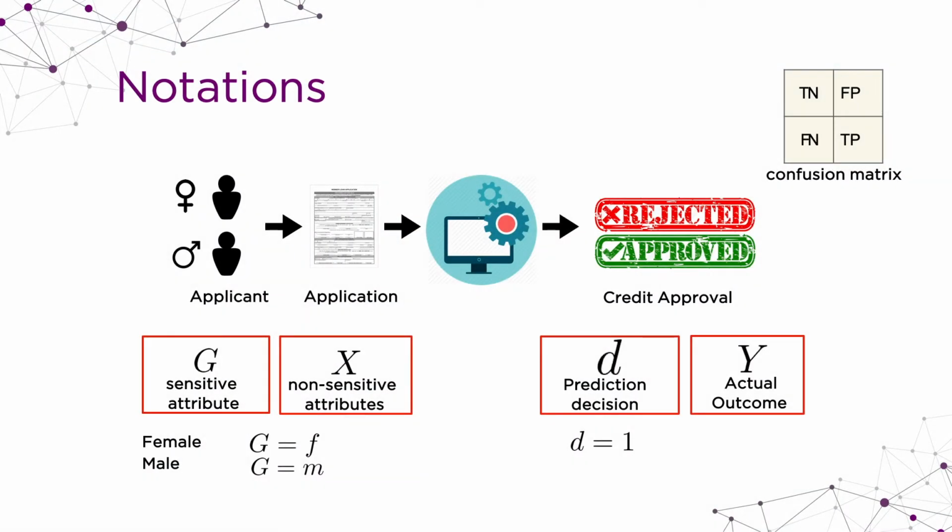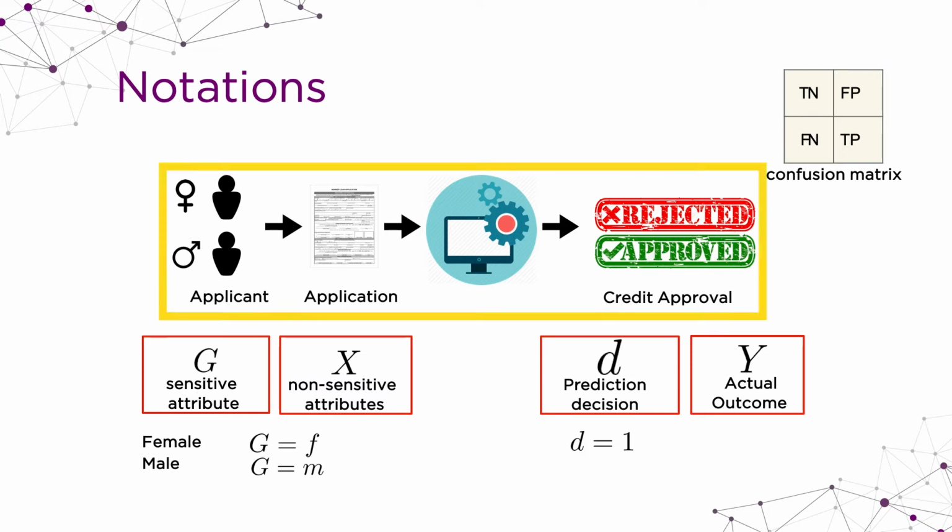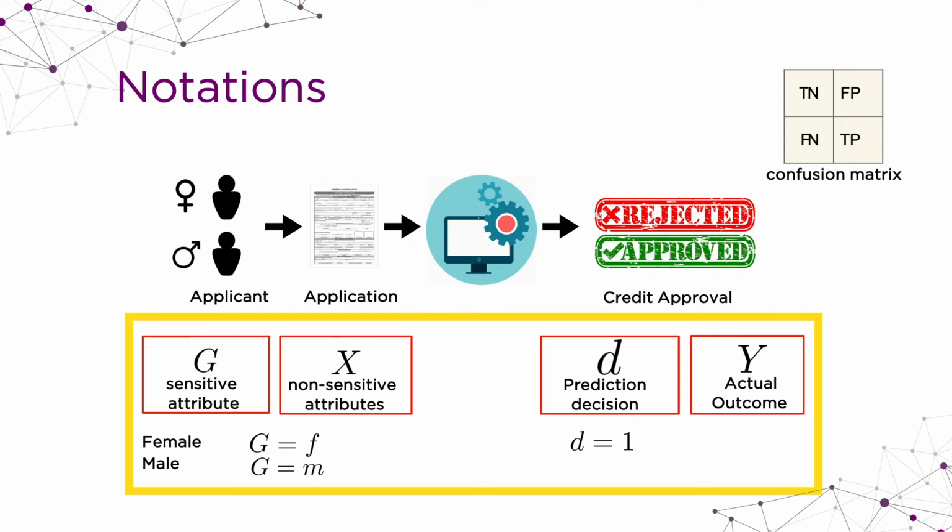Let me go through some mathematical notations. It should be high level, but I will go through them with you to make sure that you understand these fairness definitions. First of all, this is for binary classification. So we have an applicant, the application for that applicant, this machine learning system, and then we have the outcome. In the application, we could have sensitive attributes, like, for example, gender.